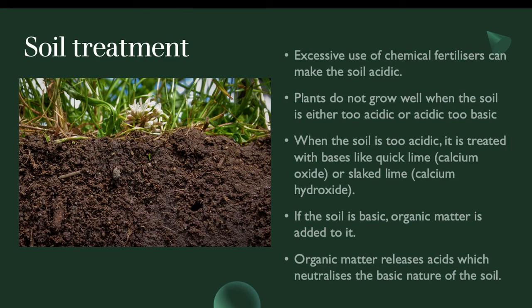So when the soil becomes too acidic, bases like quicklime, which is calcium oxide, or slaked lime, which is calcium hydroxide, are added to the acidic soil, and then it neutralizes the effect. And if it is the other way around, if the soil is too basic, organic matter is added to soil, as organic matter releases acids which neutralize the basic nature of the soil.